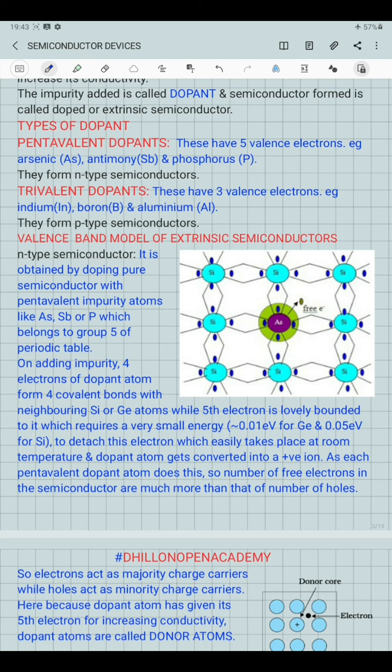So in this case, the number of free electrons formed in the semiconductor is much more than the number of holes inside the same crystal, due to which we call this type of semiconductor an n-type semiconductor. And because the number density of electrons is very large, we call them the majority charge carriers. And because the number of holes inside the same structure is very small, we call them the minority charge carriers.